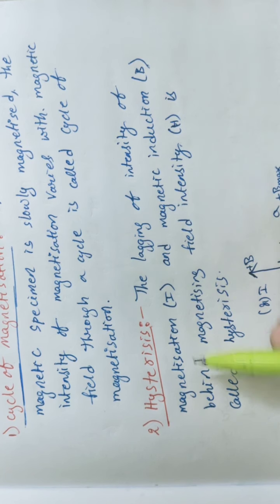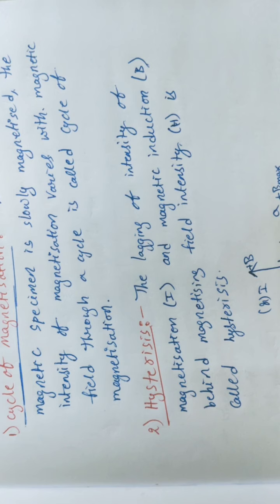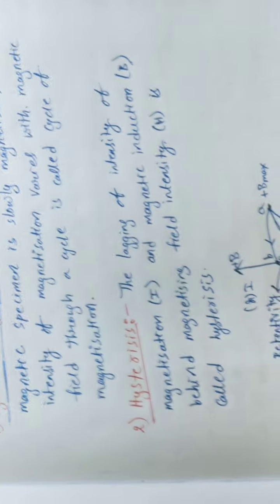The lagging of intensity of magnetization I and magnetic induction B behind the magnetizing field H is called hysteresis. By varying H values, the I and B values also vary. Those variations we can explain with the help of hysteresis only.